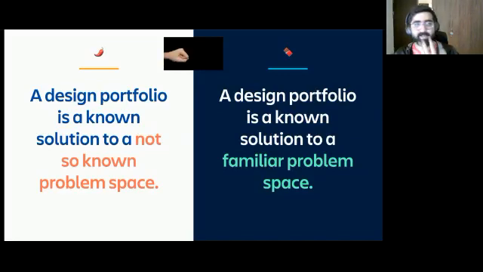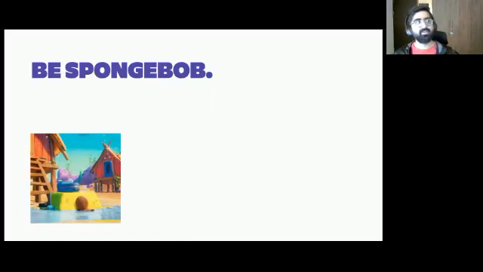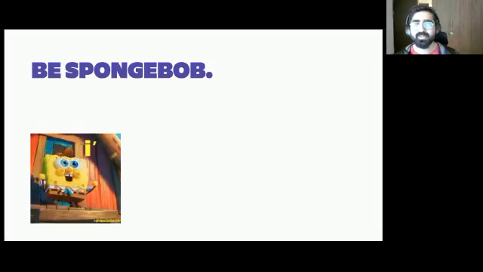We said that it's a known solution to a not so known problem space. I hope by the 50 minutes that I had, I know it's more than what I signed up for, you would start feeling that it's not really an unknown problem space. It's a familiar one. And the takeaway is that as a student specifically, the expectation is that you should be like SpongeBob.